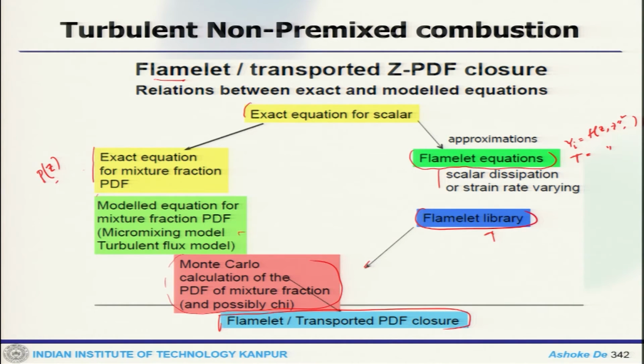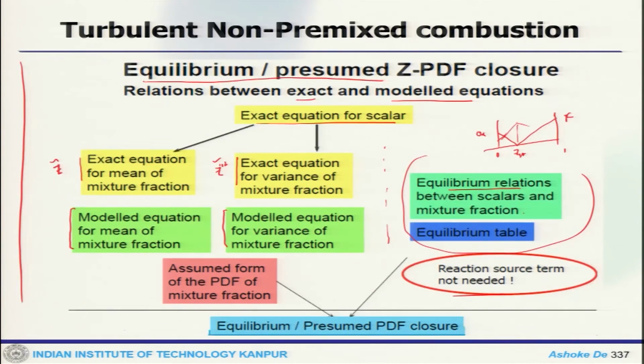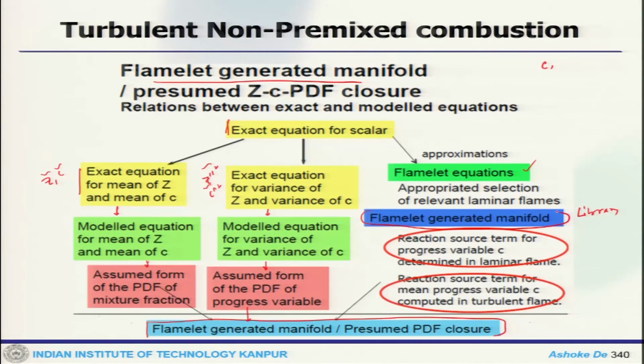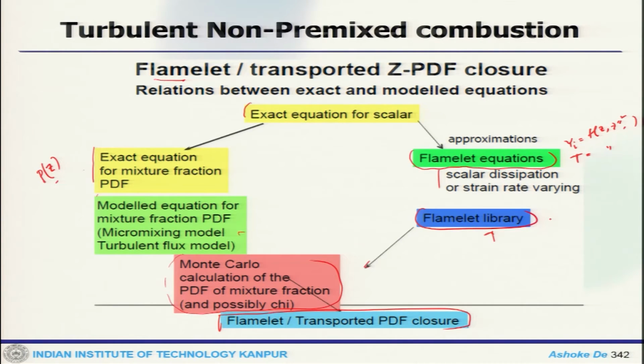This shows how there are different approaches available, as we have discussed. If we just quickly sum up, you have equilibrium based presumed jet PDF closure, then the Flamelet based PDF approach, the Flamelet generated manifold kind of PDF approach, then transported scalar PDF closure, and transported jet PDF closure.